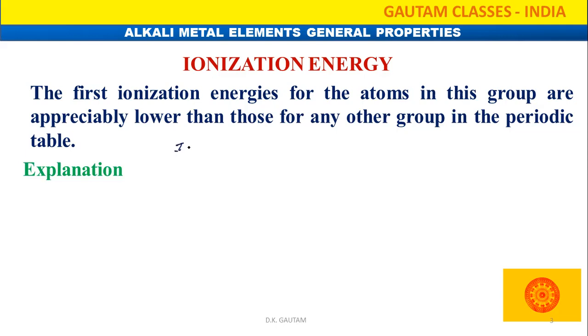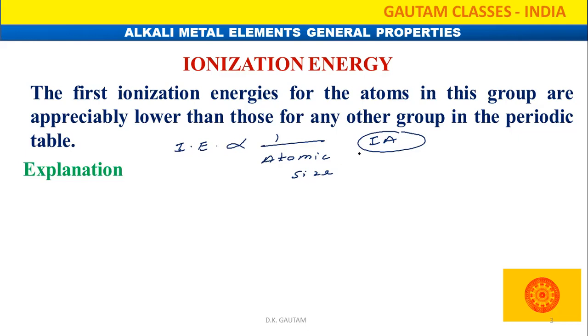You know that ionization energy is inversely proportional to what? Atomic size. Inversely proportional to atomic size. And the first group elements have the largest atomic size as compared to other group members, like the second group element, third group element, fourth group element. As compared to these, the first group element has the largest atomic size. So if the size of the atom is higher, removal of the electron is very easy.